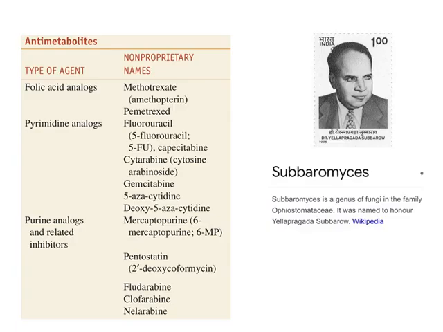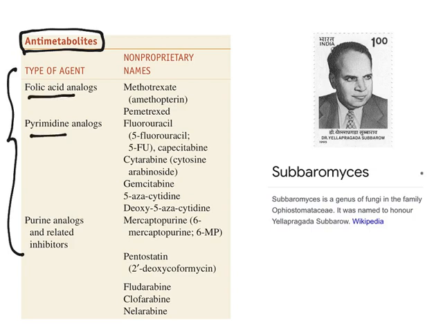Now, moving to the next one. The next group is antimetabolites. Now, DNA metabolism is inhibited by this class of drugs, hence they are classified as antimetabolites. We have folic acid analogs, pyrimidine analogs, and purine analogs. In folic acid analogs, we have methotrexate and pemetrexed.